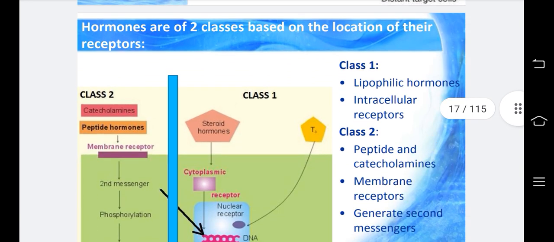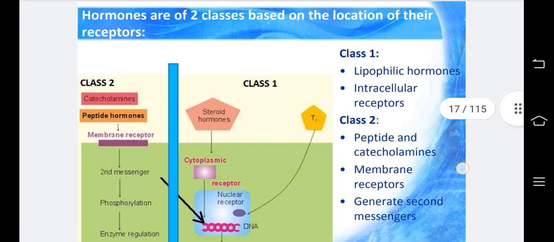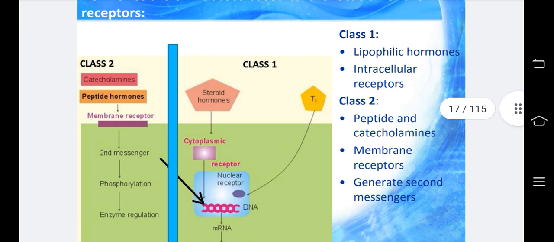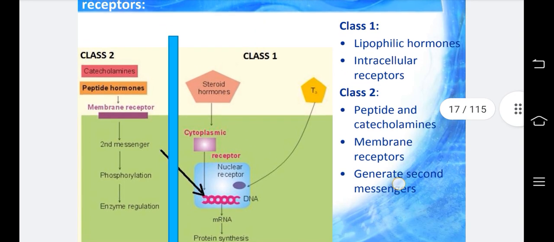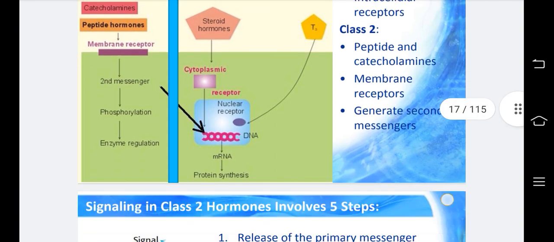Hormones are of two classes based on the location of their receptors. We mentioned this classification earlier. Class 1, lipophilic hormones, intracellular receptors. Class 2, peptides and catecholamines, membrane receptors, generate second messengers. Class 1, steroid hormones: cytoplasmic receptor, nuclear receptor, DNA, mRNA, protein synthesis. In class 2, catecholamines and peptide hormones: membrane receptor, second messenger, phosphorylation of enzymes, regulation.